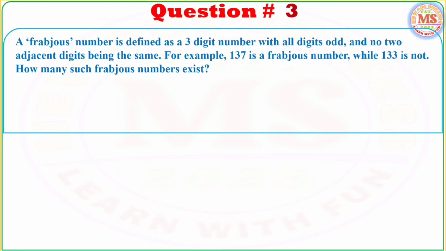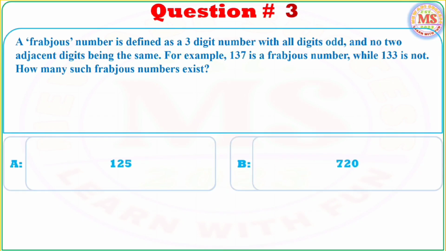Question number 3. A Frebus number is defined as a 3-digit number with all digits odd and no two adjacent digits being the same. For example, 137 is a Frebus number, while 133 is not. How many such Frebus numbers exist?